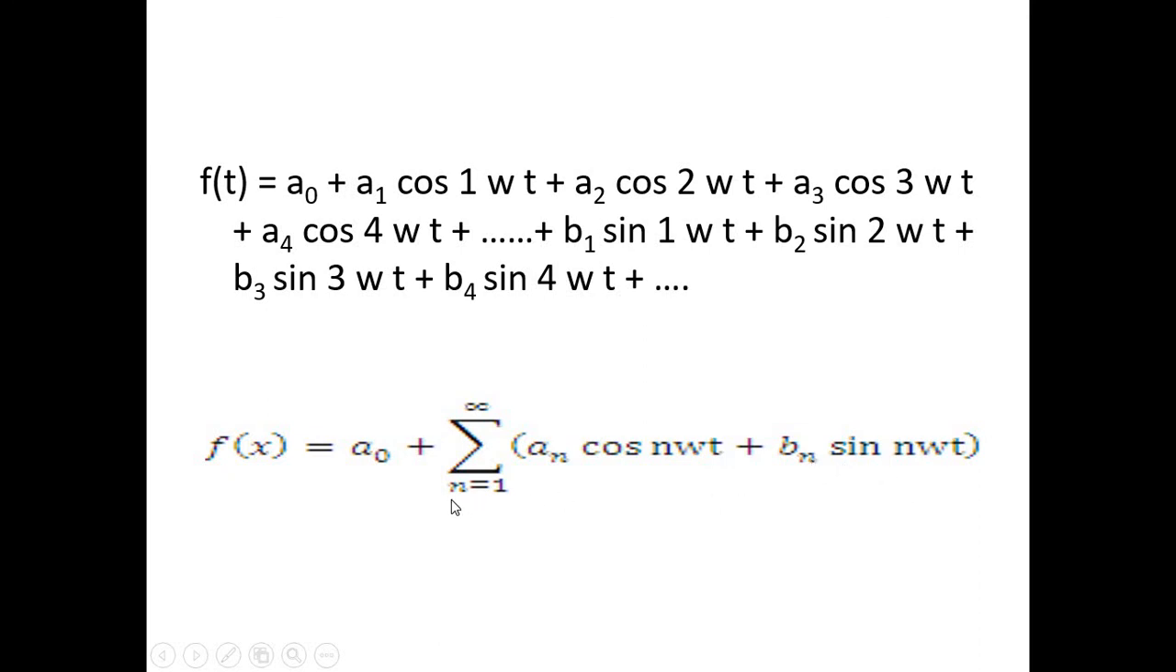Now if we put the limit value n equal to 1, then it will become a1 cos 1 omega t plus b1 sin 1 omega t. If we increase the value to n equal to 2, then it will become a2 cos 2 omega t plus b2 sin 2 omega t, like this. And hence this is our formula of a Fourier series.